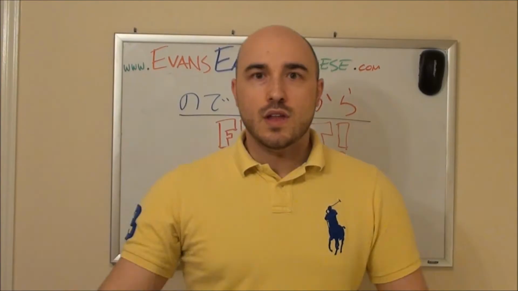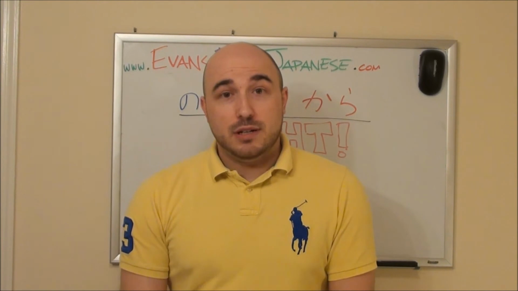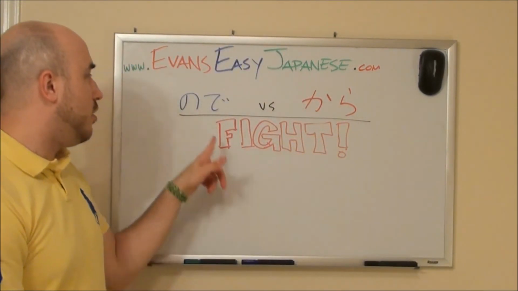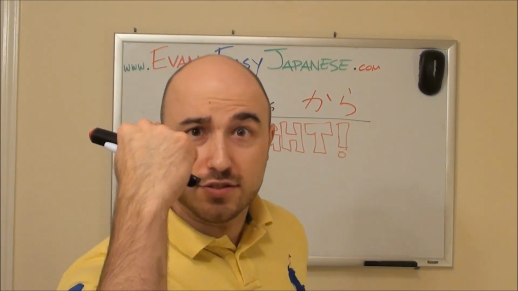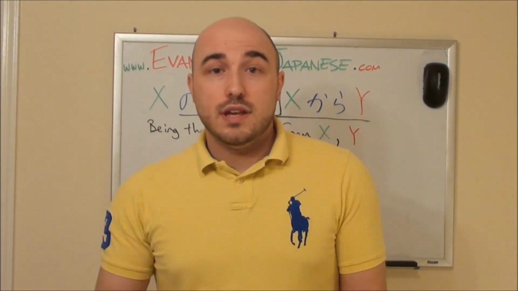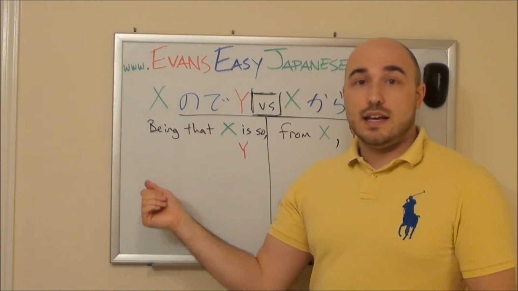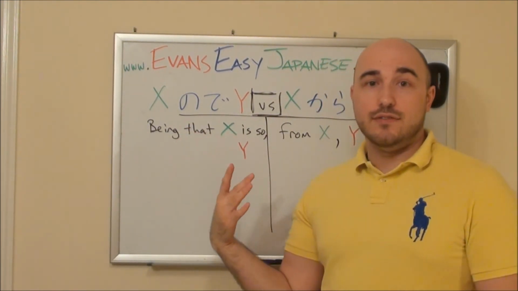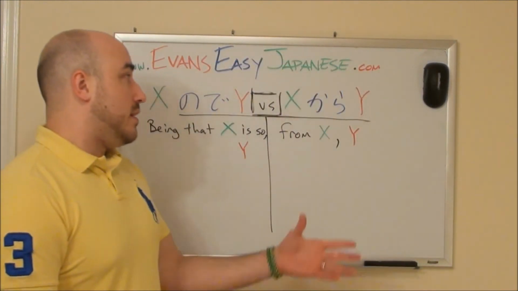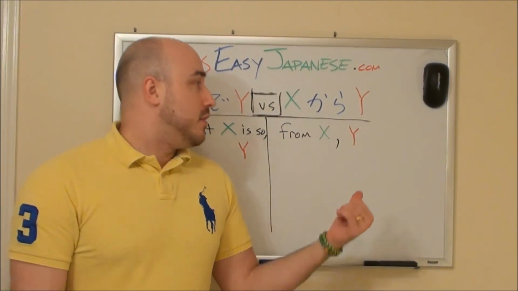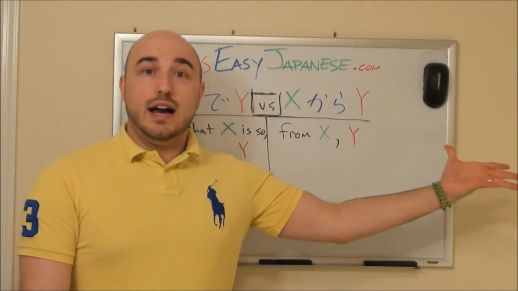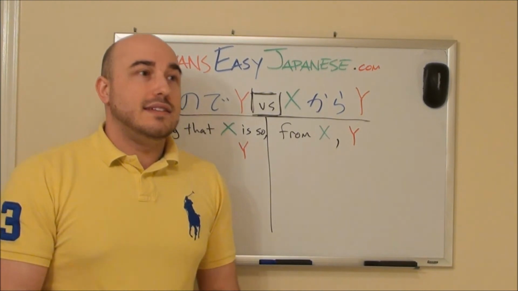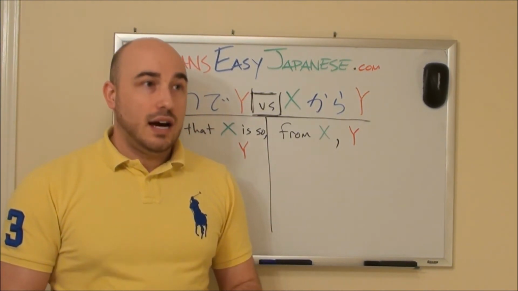Okay? Now the inevitable question is going to pop up. What's the difference between node and kara? Node versus kara. Fight! What's the difference between kara and node? Remember, node is almost saying, being that X is so, Y follows. Whereas kara is saying more along the lines of, from X, Y sort of happens. Y does.